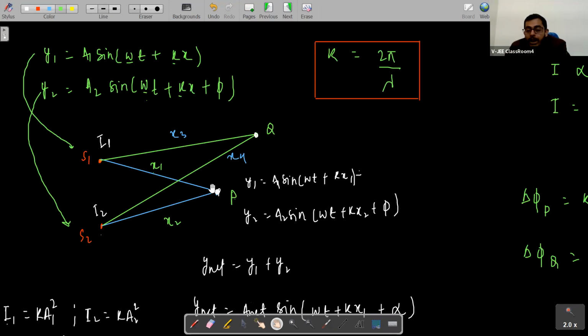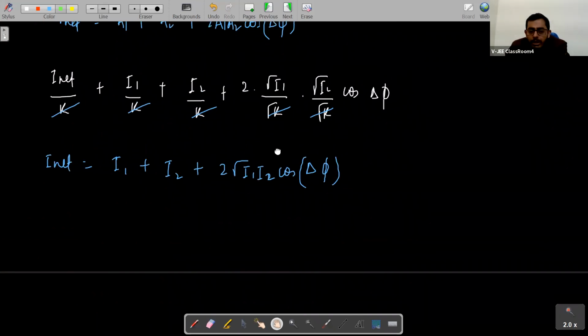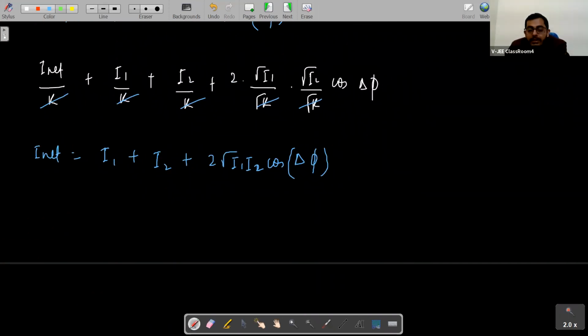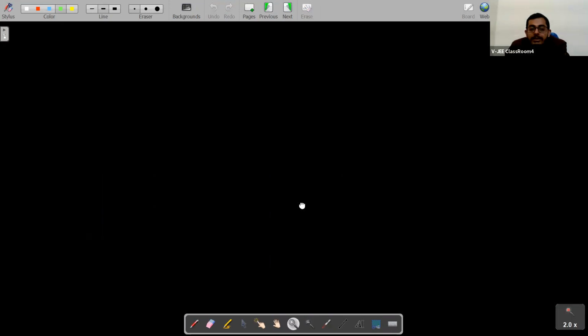whether the waves are interfering constructively or destructively. And what is constructive and destructive interference, students? I'll take 10-15 minutes more. If we are talking about constructive and destructive interference, what is the value of intensity, students? Net intensity at any point will be I equals I1 plus I2 plus 2 root I1 I2 cos delta phi, right?